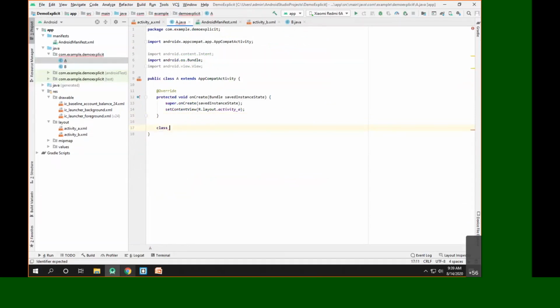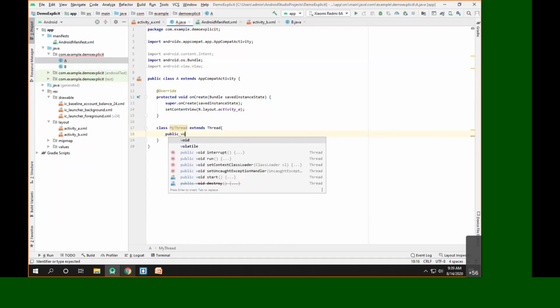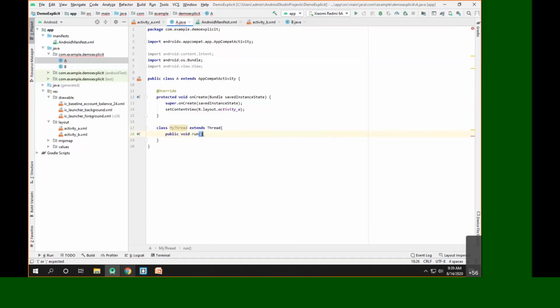Let's say class MyThread. This is basically a class from Java, and we know how to create a thread by simply extending a built-in class called Thread. Once we have the built-in class Thread extended, we have to implement the most important method of the Thread class, and that is public void run. And in this public void run, we have to make the thread sleep for how many seconds? For 3 seconds, which means 3000 milliseconds.